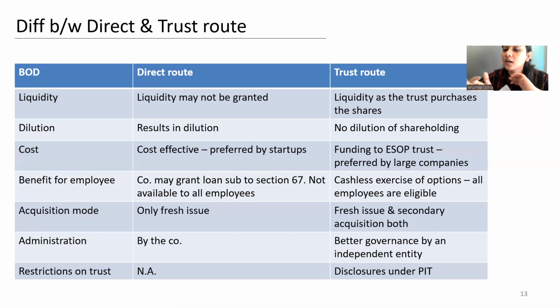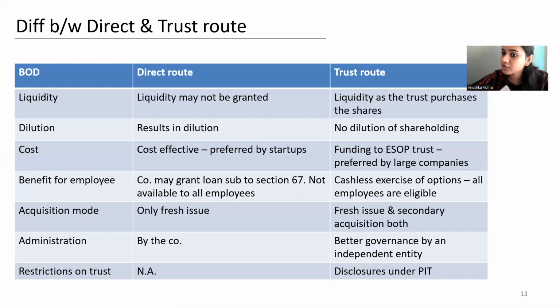When we talk about a scheme implemented directly by the company, the giving of loan is restricted because it's governed by Section 67 of the Companies Act, and according to that, a company cannot grant loan to each and every employee. But granting of loan to an employee welfare trust is permitted. So cashless exercise would become easier and would be beneficial in the case of trust route, not very beneficial when we talk about direct route.